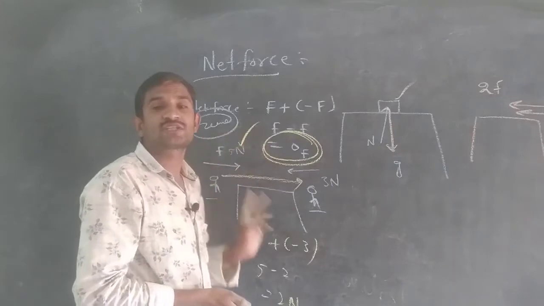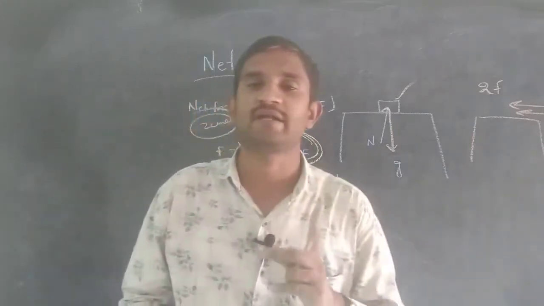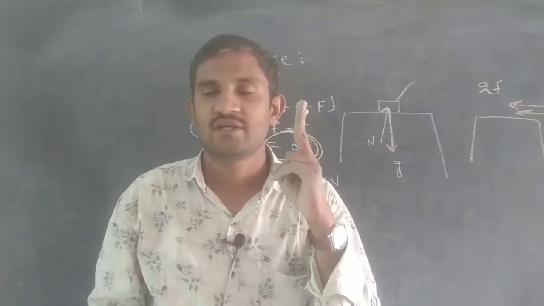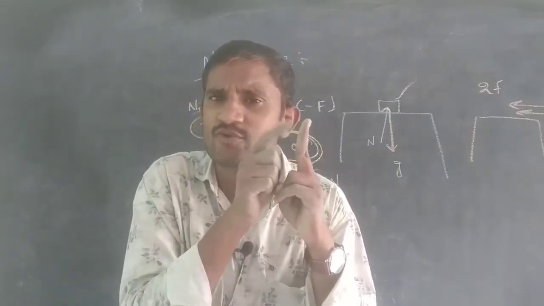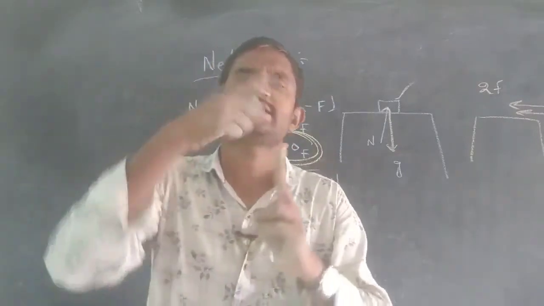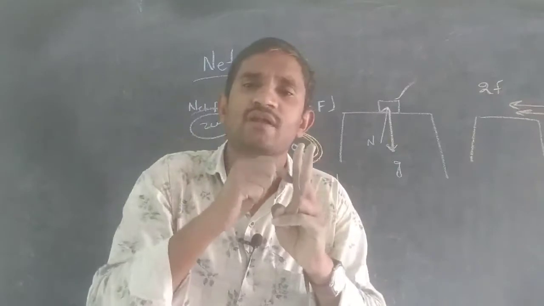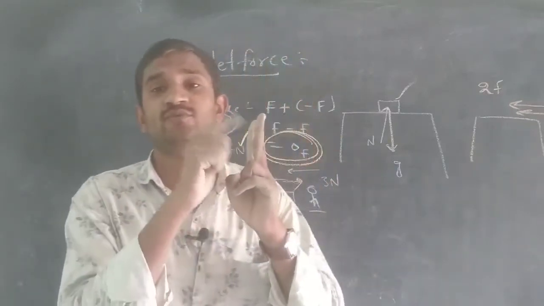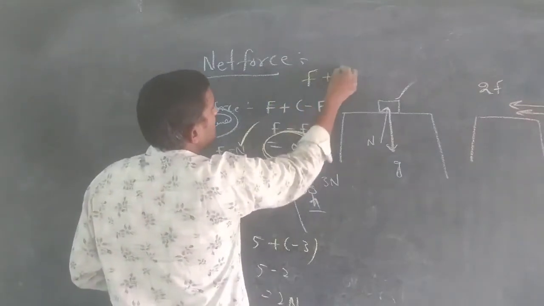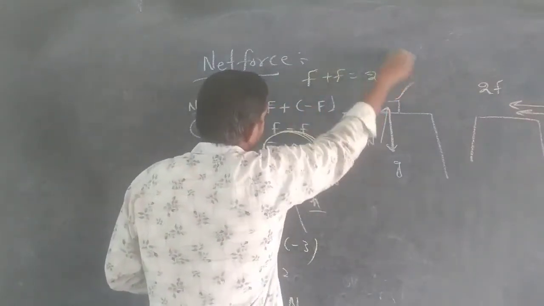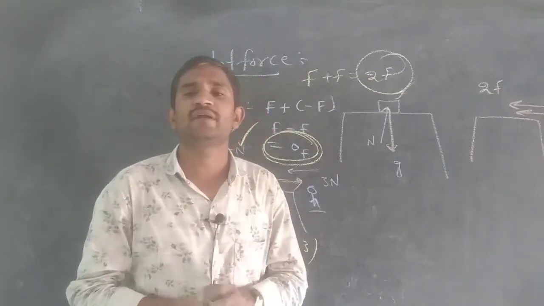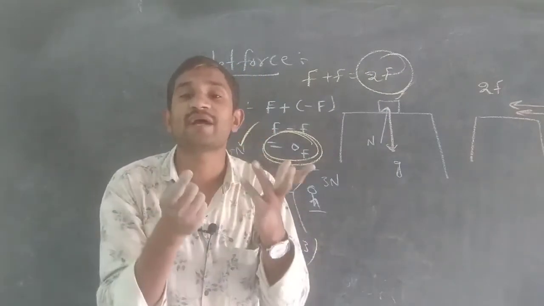It is a net force. Simply take one rubber band and keep it on two of your fingers, and stretch it. Is that rubber band applying some force on your fingers? We consider that force as F. Again, take a second rubber band and keep it here. The second rubber band also applies some force on these two fingers. That means F plus F, which becomes 2F. If you take one more rubber band, the force will become 3F.